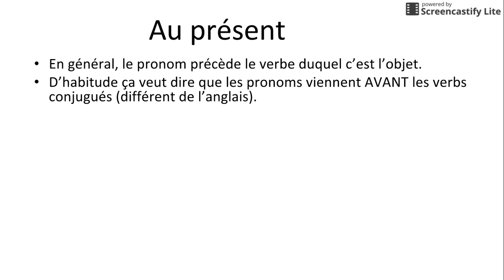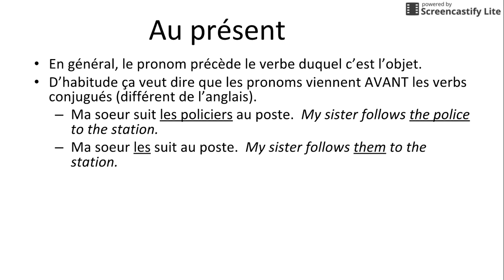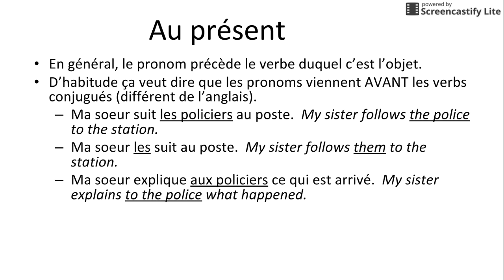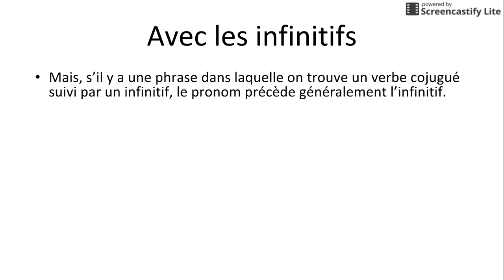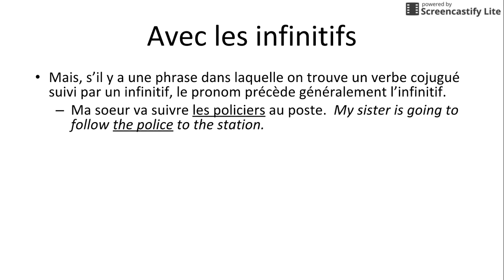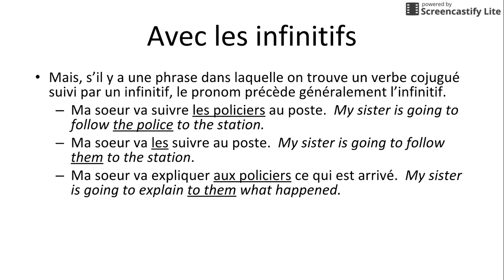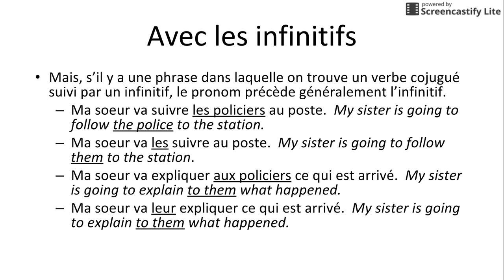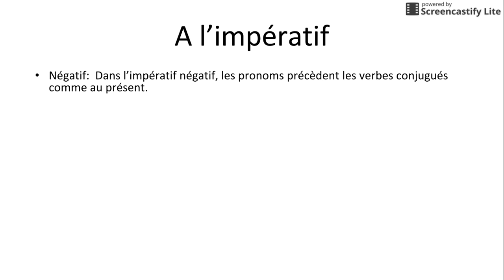In the present tense, any of these pronouns we are going to put before the conjugated verb. You can see this in these example sentences below. Doesn't matter if it's a direct or indirect object pronoun. With infinitives, which means that there's a phrase that has two verbs, one that's conjugated and one that's the infinitive, we're going to put the pronouns in between the two verbs, so just before the infinitive, like a little sandwich.